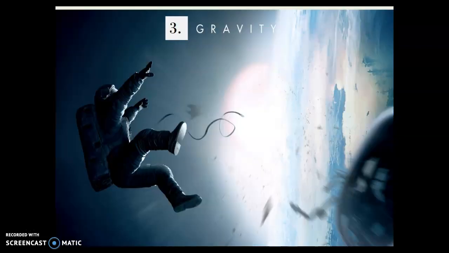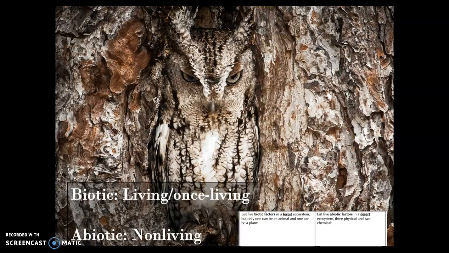And also gravity. Gravity is going to be that third factor. Without it, we wouldn't be rooted to the planet and we would not be able to thrive here. So again, just a reminder, biotic means living or once living. Bio means life. And abiotic means non-living. A means without, so abiotic means without life. The biotic factors are going to be living organisms, and the abiotic factors are going to be things like the soil, sunlight, water, anything that's non-living.